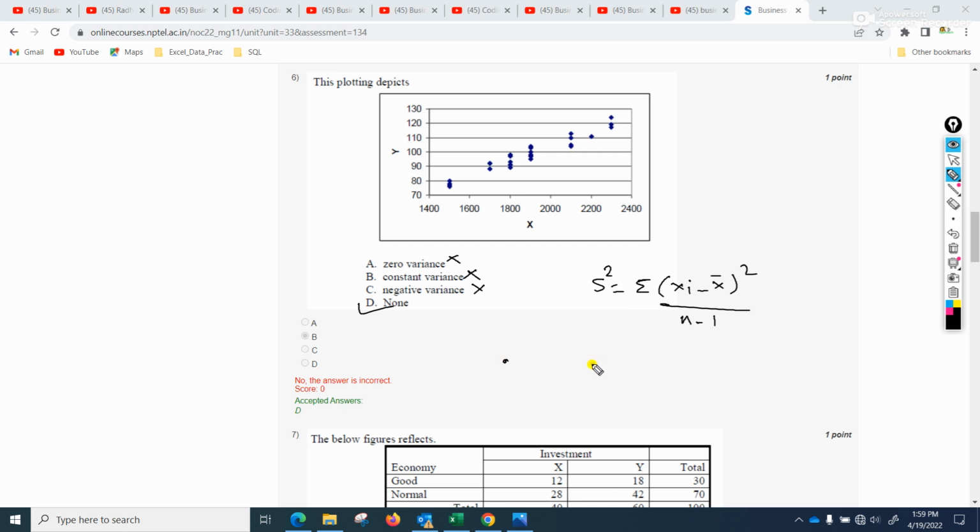So there are two data, let's say for example 10 and 15. The mean square difference is taken from the center of distribution, the average of these two, so the mean should be 15 plus 10 divided by 2. So we have to find these two values and then put them in this formula, and we will get the variance. So the graph of every variance is very different, so you can check on the internet. This particular type of graph does not represent any of these, so none is the answer here.